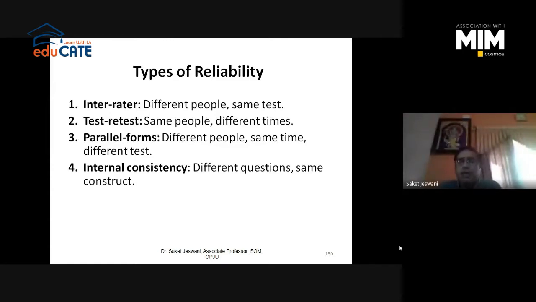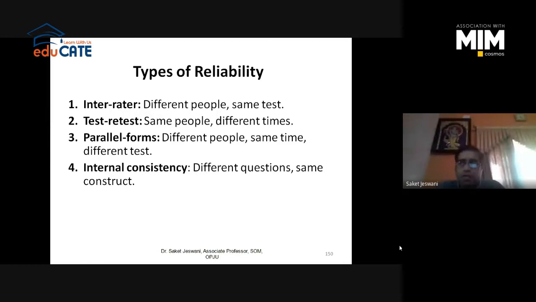The most important reliability testing is internal consistency, basically. Different questions, same construct, right? It means you have the same construct, but a different set of questions in it. For example, if you're checking the satisfaction level of employees for 4 variables: satisfaction for salary and benefits, satisfaction level for organization environment. You have different sets of items, and those items for each variable are representing that variable or not. This is what internal consistency is, right?